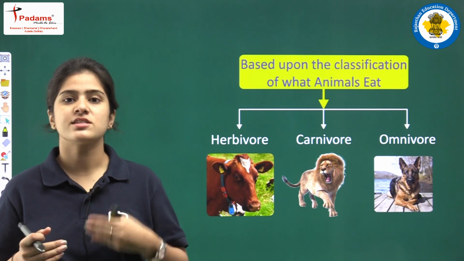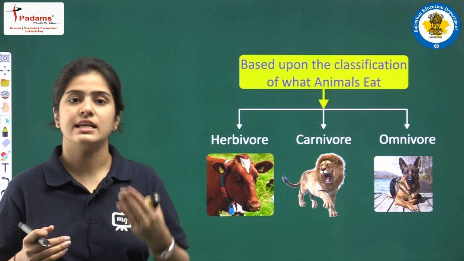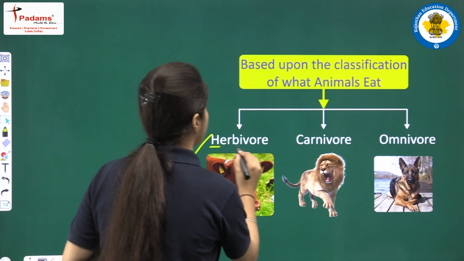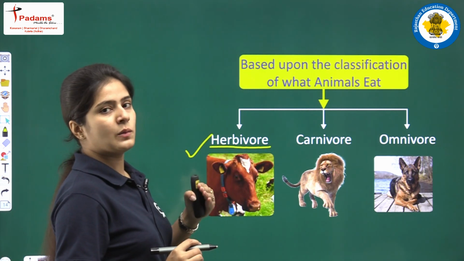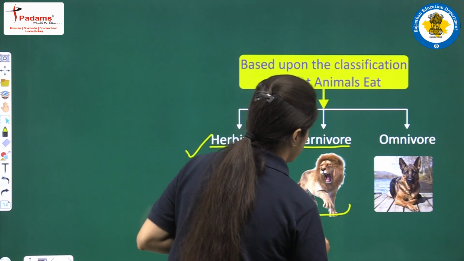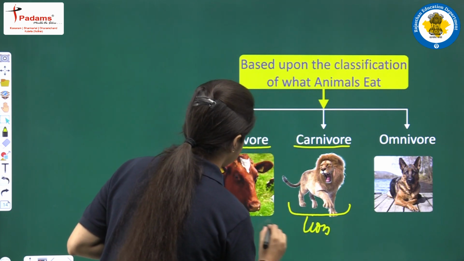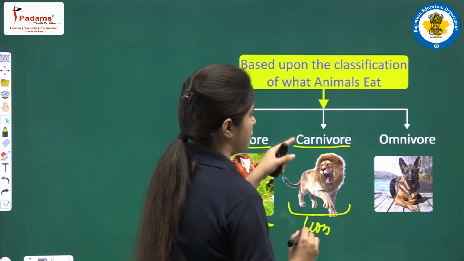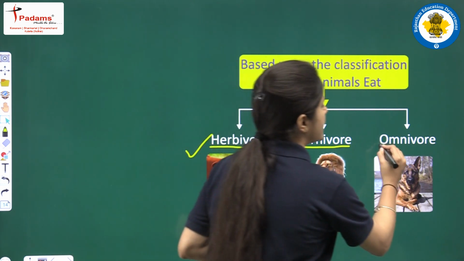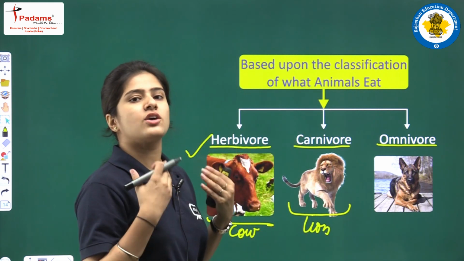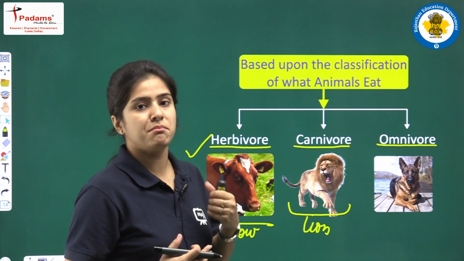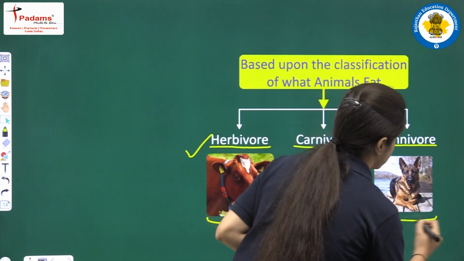Okay. So based upon the category of what animals are eating, we have characterized them. First one, herbivores. Herbivores are the organisms that eat only and only plant products. Second category, carnivores. For example, lion. This one is the cow now. Carnivores. These are the organisms that are eating the animal portion. And the third category, omnivores. Omnivores are the organisms that have both plants and animals as their meal. For example, dog.